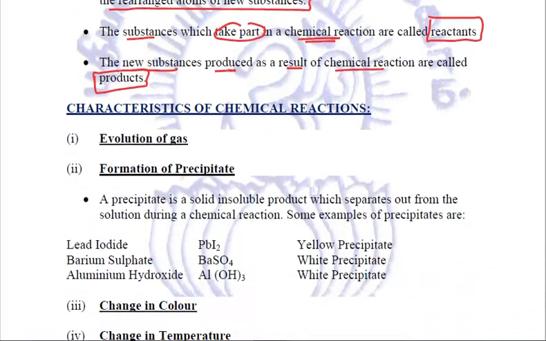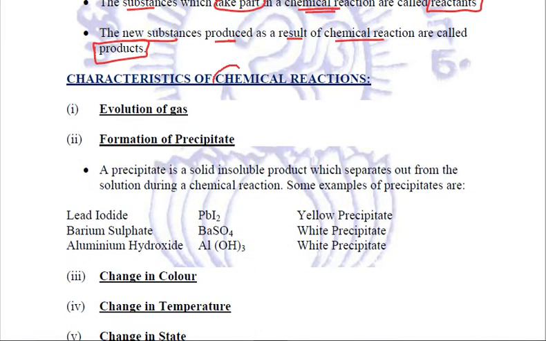Whenever we are talking about a chemical reaction, there are certain characteristics which tell us that a chemical reaction has occurred. For example, if a gas is getting evolved, there must be some chemical reaction taking place as a result of which this gas is getting evolved.